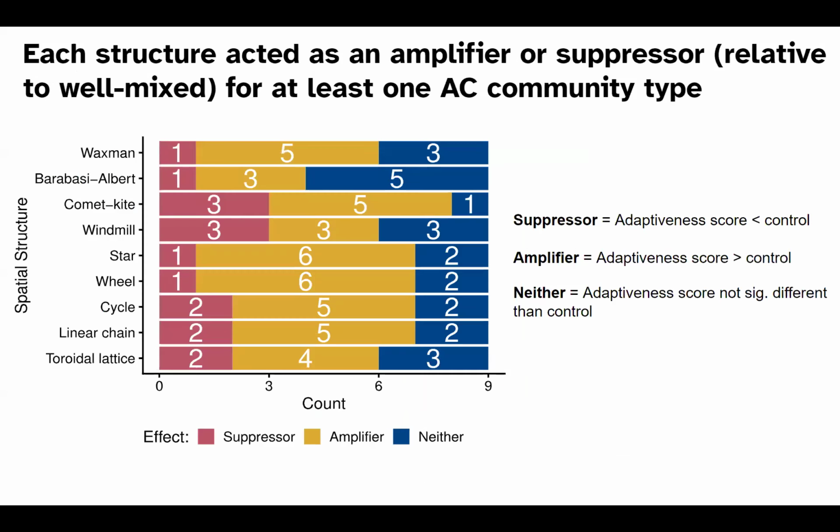This also allowed us to count and classify each of these spatial structures as to whether they were amplifiers or suppressors. And we found that for at least one of these AC community types, each structure acted as either an amplifier or a suppressor. And again, those are just definitions there on the right.